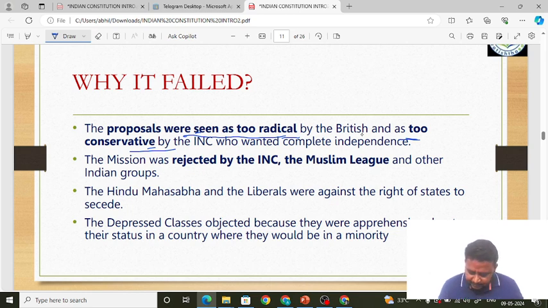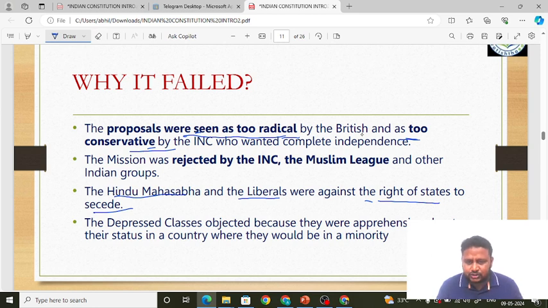Remember, very important, friends. The Hindu Mahasabha and the liberals were against the right of the states to secede. That is, when they said that some parts of India which are part of the Indian Dominion can leave the Indian Dominion and form separate states, a separate union and a separate constitution. When the Cripps Mission was supporting partition, this was not acceptable to the Hindu Mahasabha and the liberals. The right of the states to secede is not possible, is what they said.